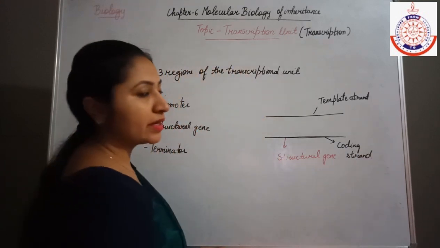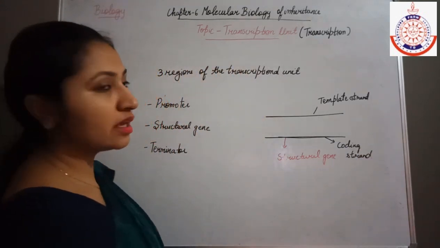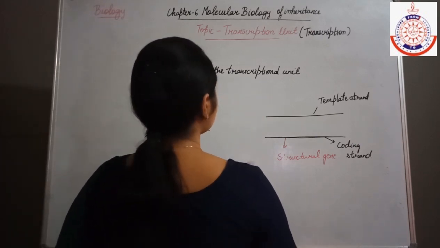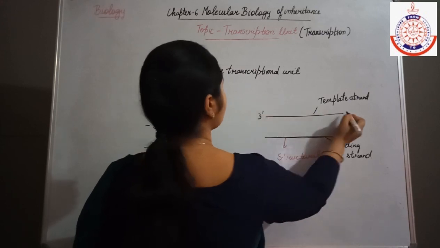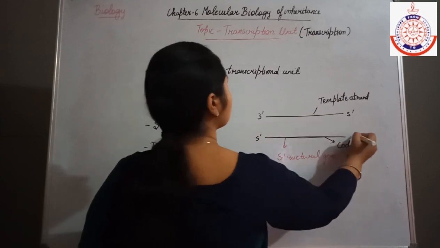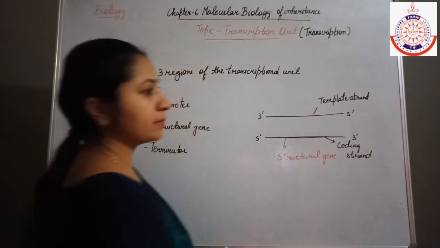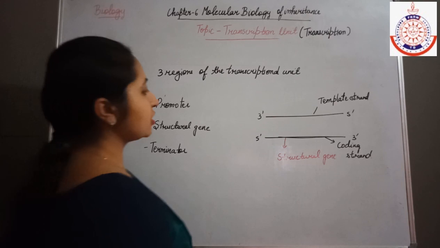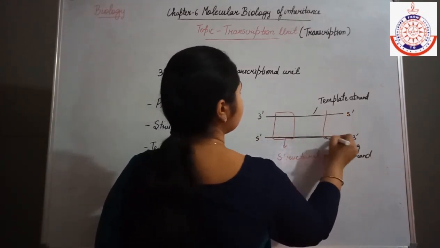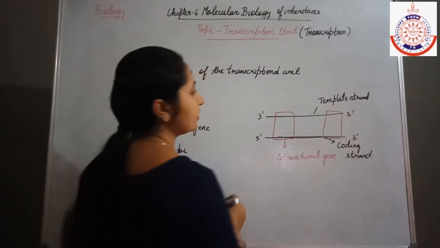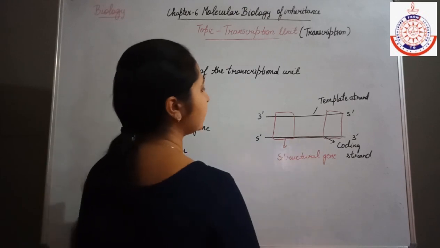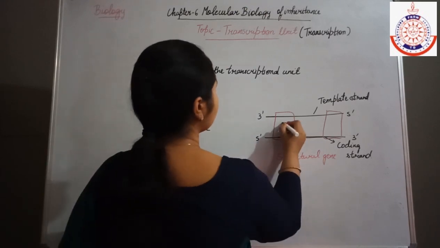The polarity of the template strand is 3' to 5', and of the coding strand, it is 5' to 3'. And over this structural gene, the promoter and the terminator are present.